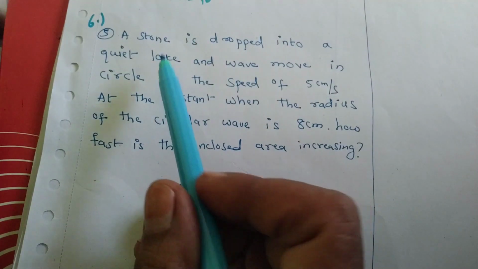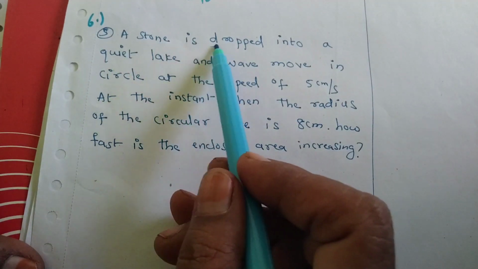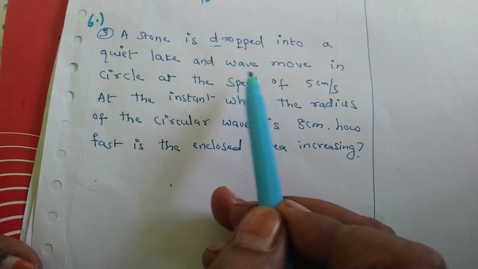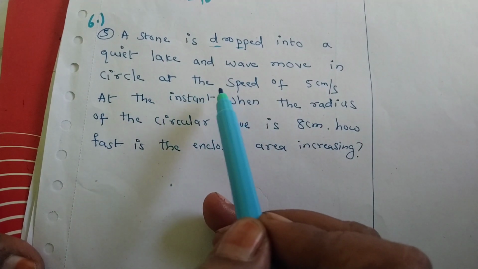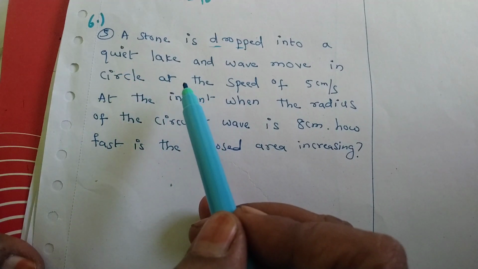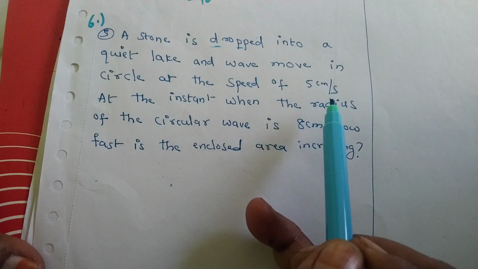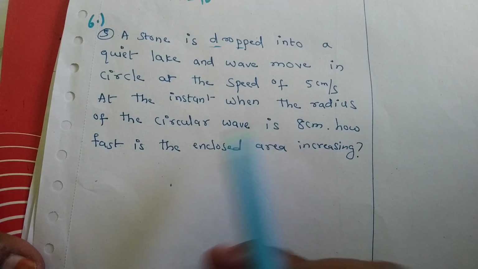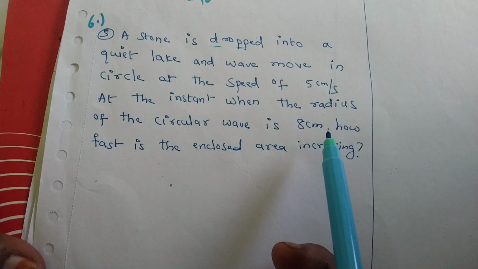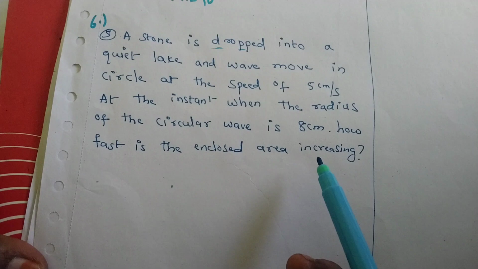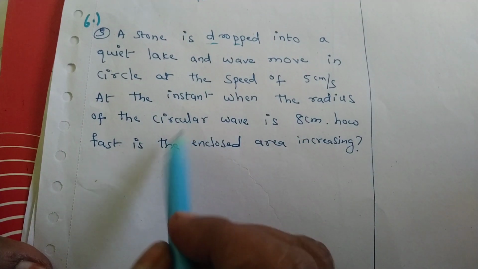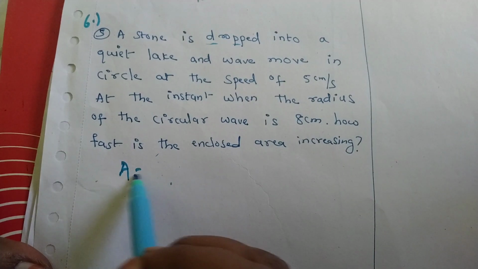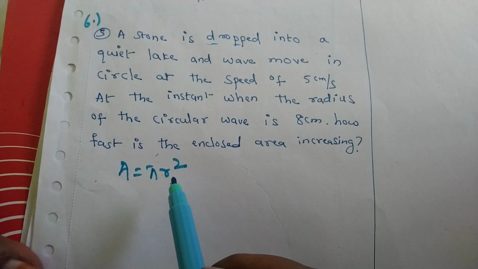Exercise 6.1 has a fifth question: a stone is dropped into a quiet lake and waves move in circles at the speed of 5 centimeter per second. At the instant when the radius of the circular wave is 8 centimeter, how fast is the enclosed area increasing? Circle means we have to take A equal to the area of a circle, pi r square.